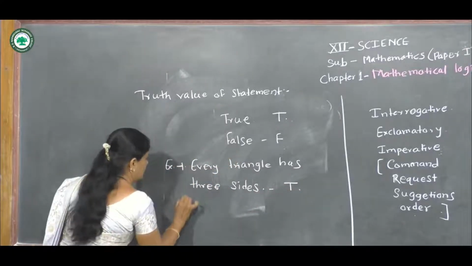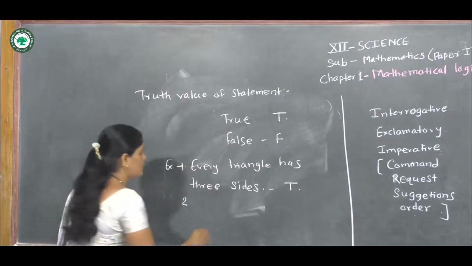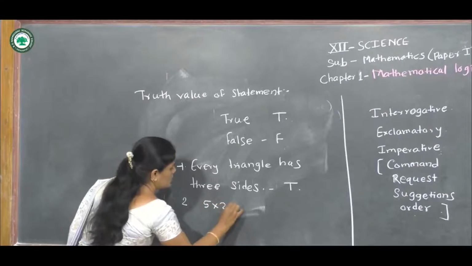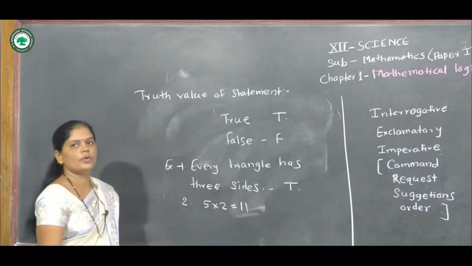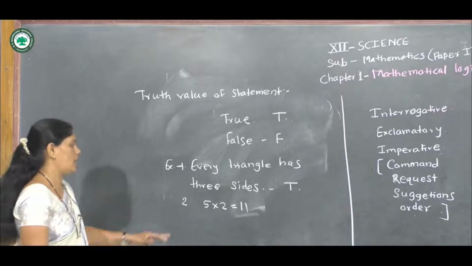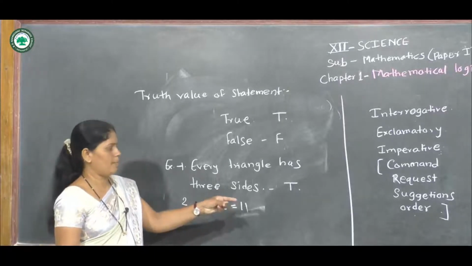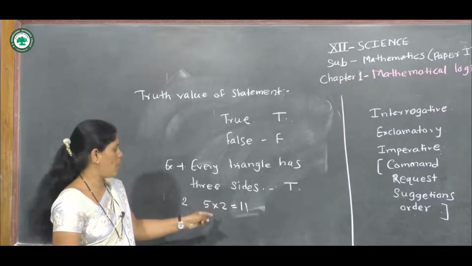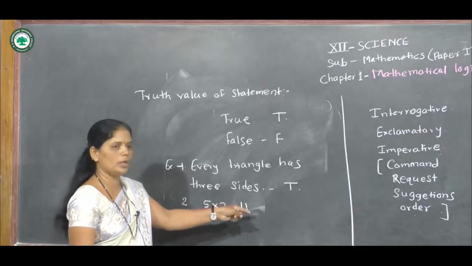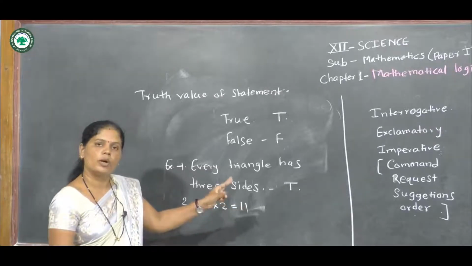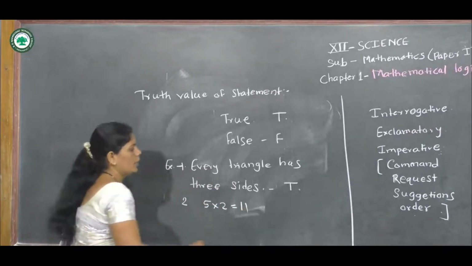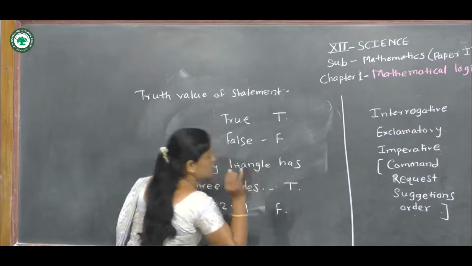Second example, 5 into 2 is equal to 11. It is a statement, but we know that 5 into 2 is not equal to 11. 5 into 2 is equal to 10. Therefore, it is a false statement.